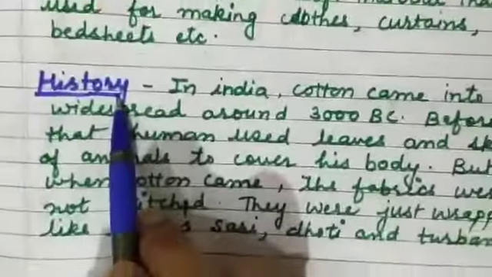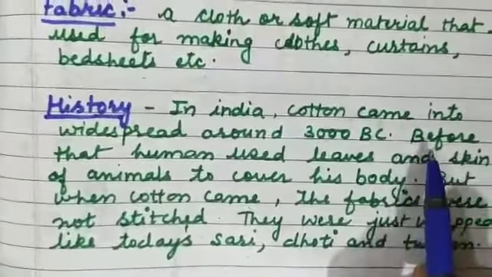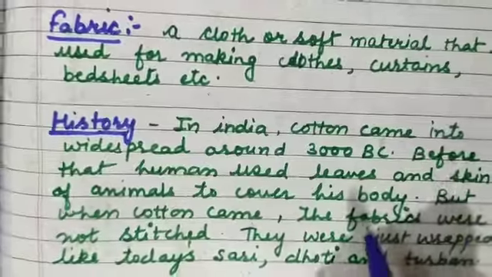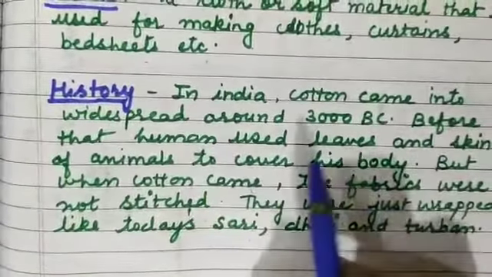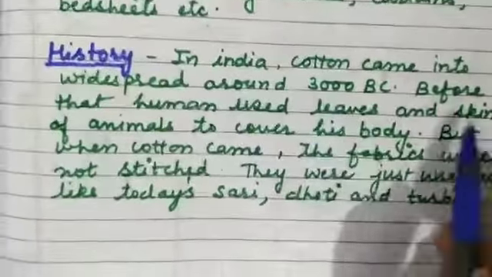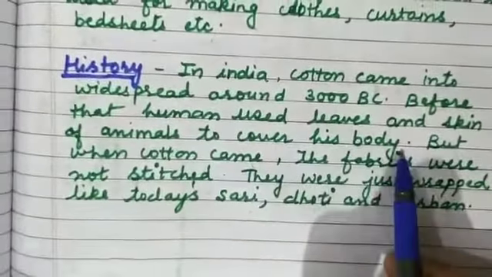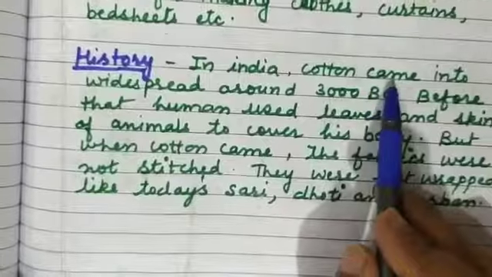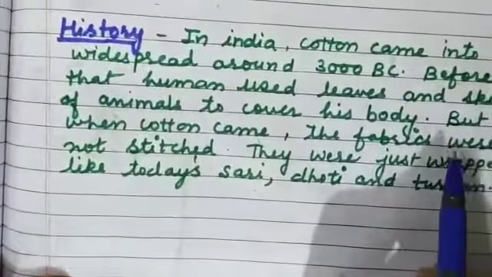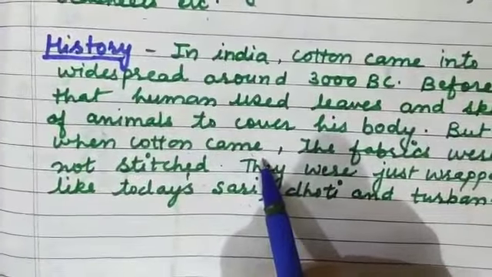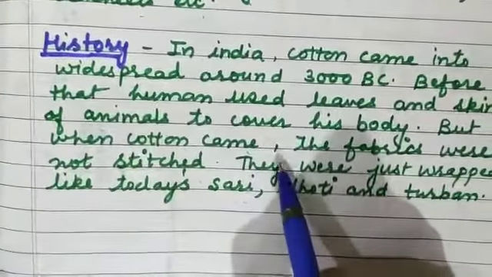Now, history of clothing. In history, before the invention of cloth, humans generally used leaves and the skin of animals to cover their body. But when cotton came into existence around 3000 BC, we used cotton for wrapping the body. Why wrapping?